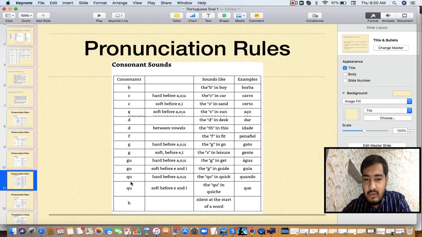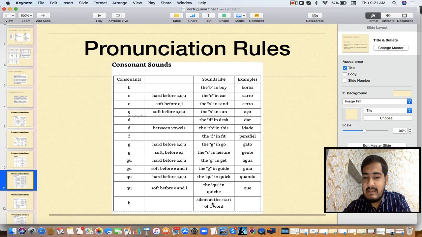Next is Q and U. Q always comes with U. In English also you have seen Q always comes with U. So it will be the qua sound, example cuando and cue. QU will always have the qua sound. Remember this, QU will always have the qua sound, cuando and cue.